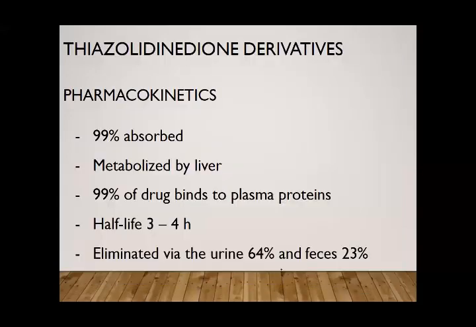Okay, so it is 99% absorbed from the gastrointestinal tract. It is usually given by the oral route and it is metabolized by the liver. 99% of the drug binds with plasma protein, so it has very high plasma protein binding. Its half-life is 3 to 4 hours, and they are metabolized in the liver and excreted in the urine or in the feces. In both ways they are excreted.